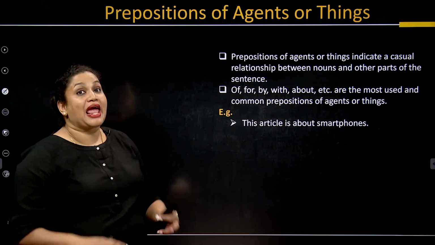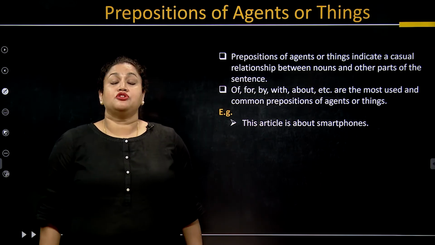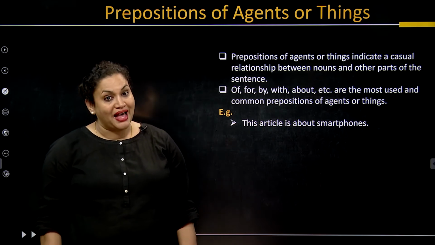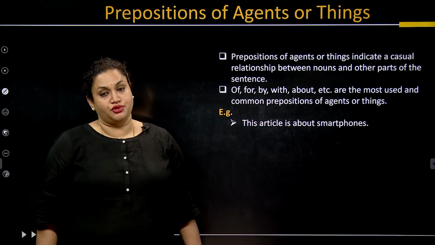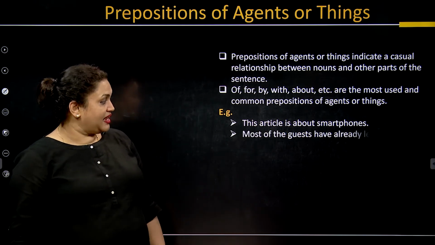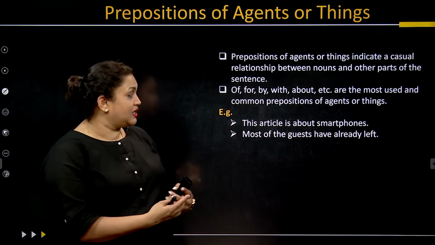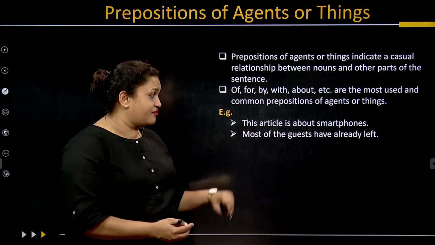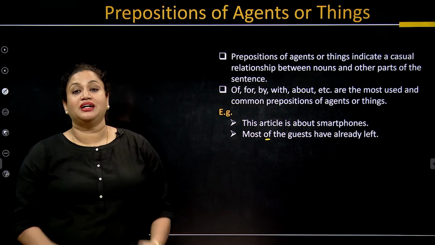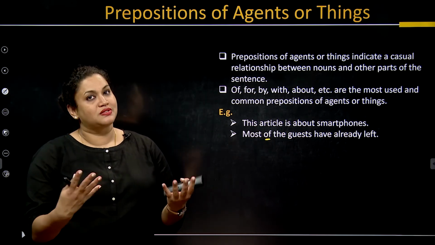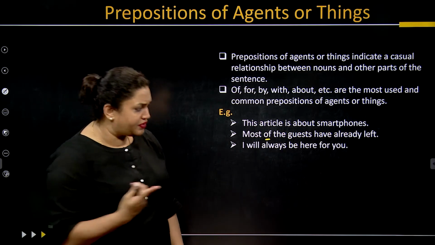So let's check some examples that can be helpful. This article is about smartphones. When I'm saying about smartphones, it means that I'm going to talk about the good things and the bad things and how it is useful and how it might not be useful. We are going to talk about that. The next one is most of the guests have already left. Now, when we are using this, most of the guests, here of comes in, where we are going to talk about the things or the agents that is needed. I will always be here for you. For whom?